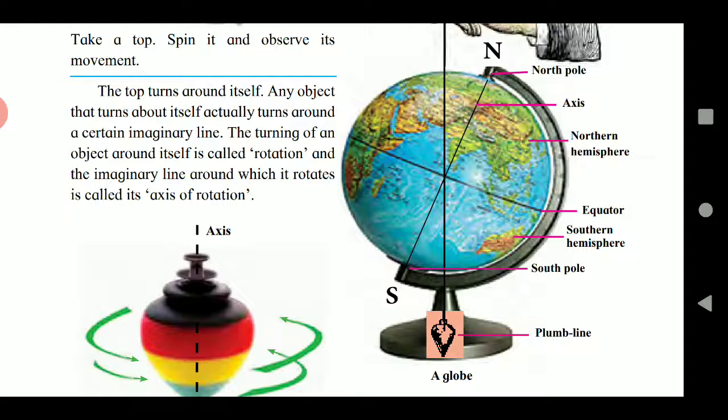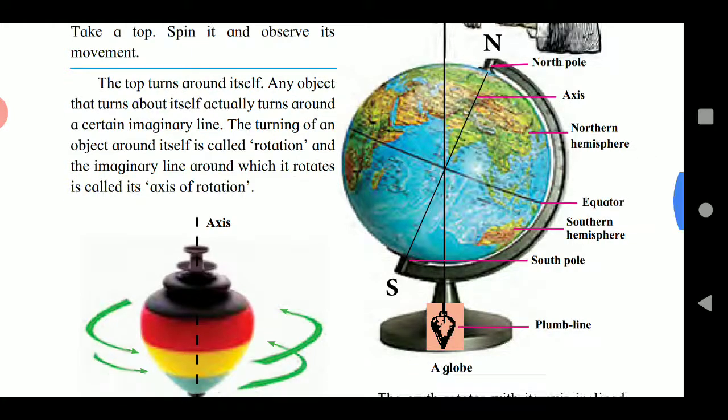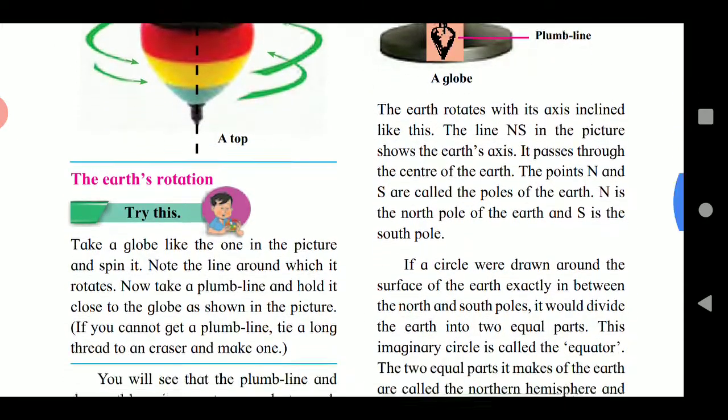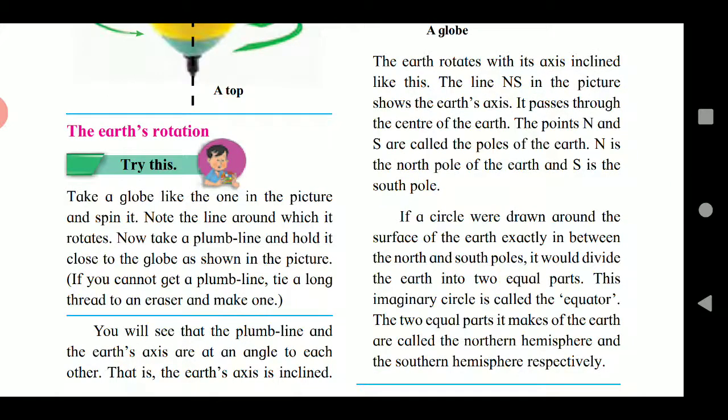Now, let us understand the term equator. If a circle were drawn around the surface of the earth exactly in between the south and north poles, it would divide the earth into two equal parts.